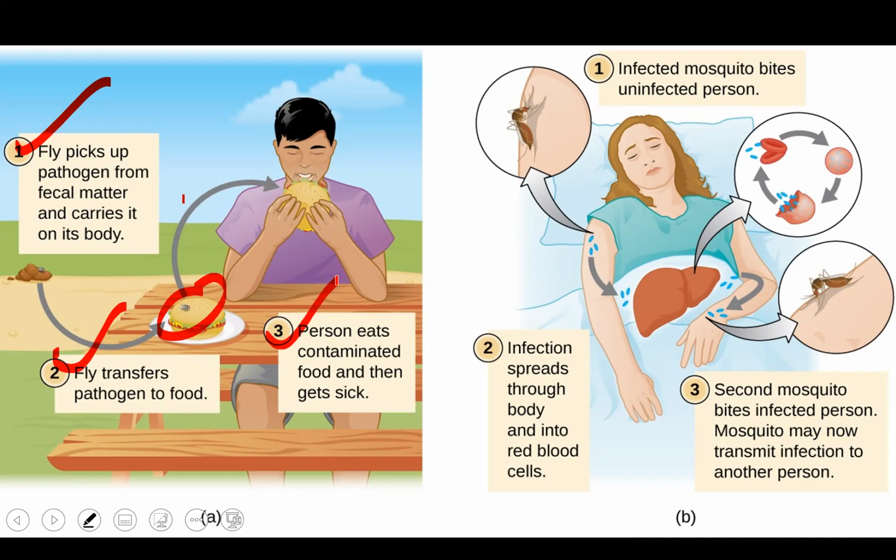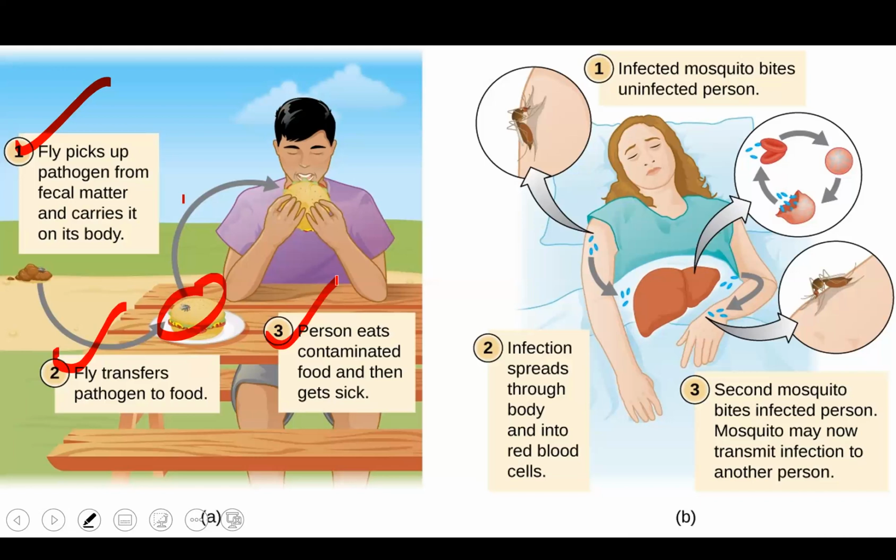So what precaution do we have to take? We should not eat uncovered or unhealthy food or street food because it can be contaminated by some pathogens, right?